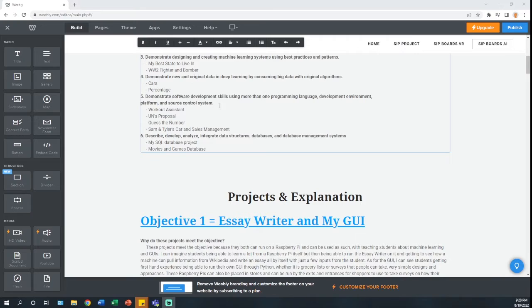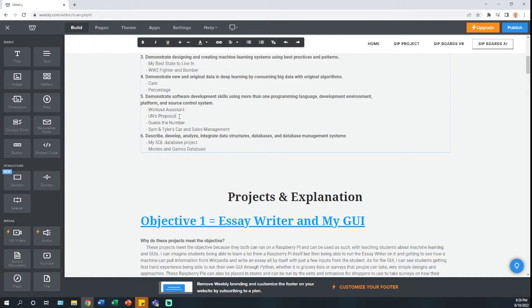Number 5, demonstrate software development skills using more than one programming language, development environment, platform, and source control system. I did my Workout Assistant for Python, the UN's proposal for HTML, Guess the Number, as well as Sam and Tyler's Car and Sales Management for C++. All these show off and meet this objective because it shows my ability to program within Python, within HTML and CSS, as well as C++. And these are probably my top projects for each category. So that's why I chose them specifically.